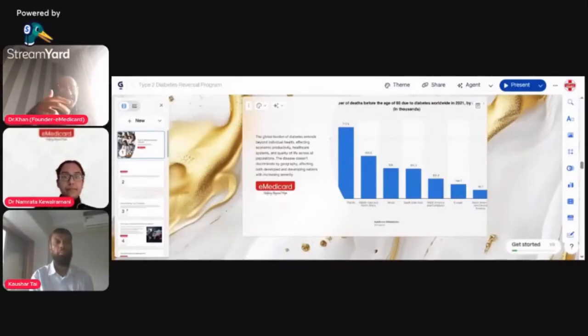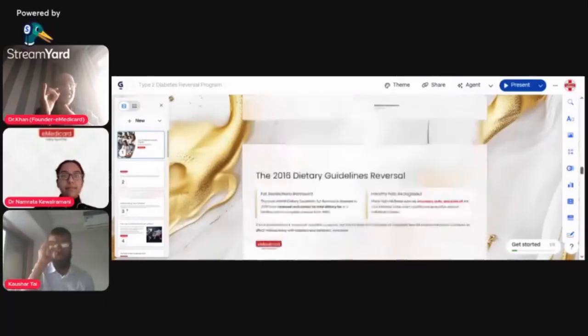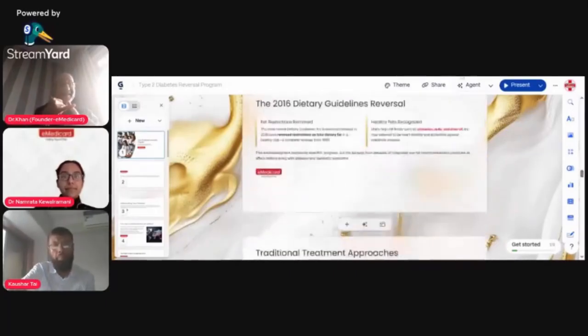Next slide, please. If you see that slide, healthy fats were recognized. Before, they said the yolk of the egg is a villain. They said avocado is a villain. They said nuts and olive oil, they're all villains. But now, after the 2016 dietary guidelines, they've reversed this whole thing, and they say you can have these foods, giving a green signal to these kinds of foods.